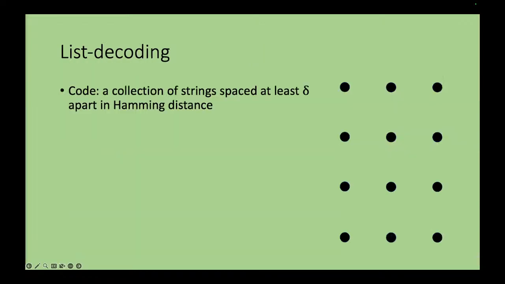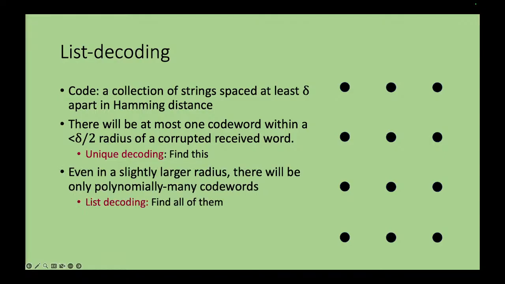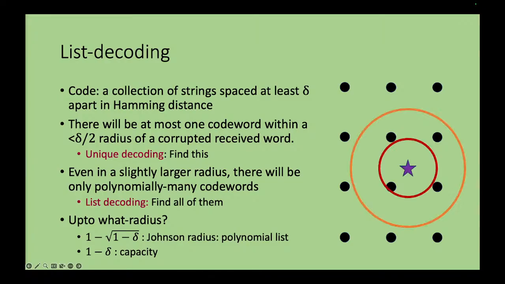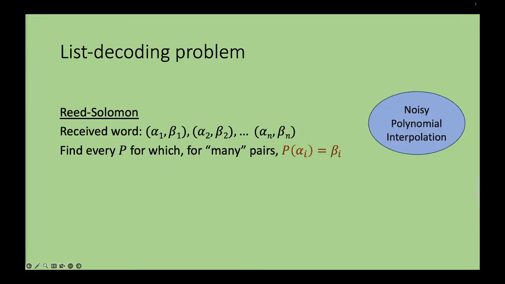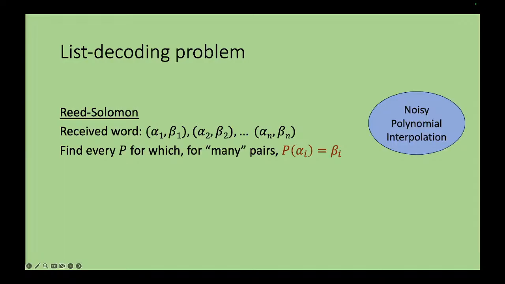I don't have to do this. This is just everything that I had said in the previous slide for polynomials. This is stating it more in the language of codes, for general codes. Okay, let's keep this slide and go back to the list decoding problem. I just want to mention one more problem. Given that this was the list decoding problem, we'll be trying to understand it for the rest of the talk. This is for Reed-Solomon codes. Later on, we'll modify it to some other variants, various friends of Reed-Solomon codes.